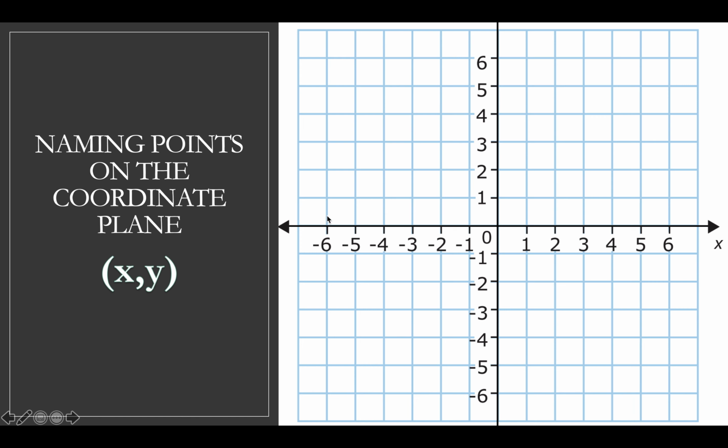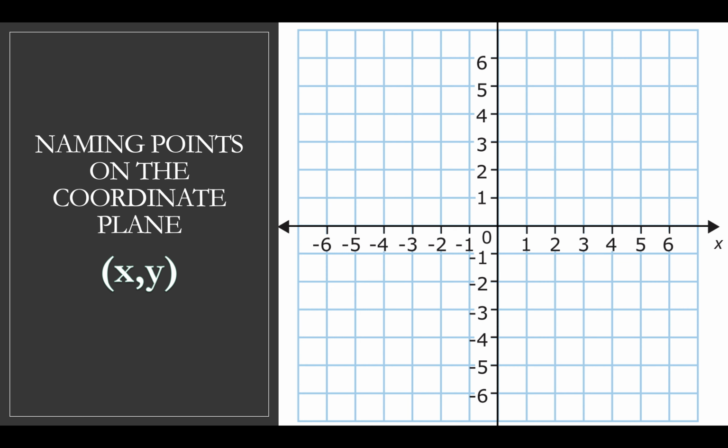we need to talk about naming points on the coordinate plane. If you have a point, it can be named and identified by its coordinate, and it has a unique coordinate.